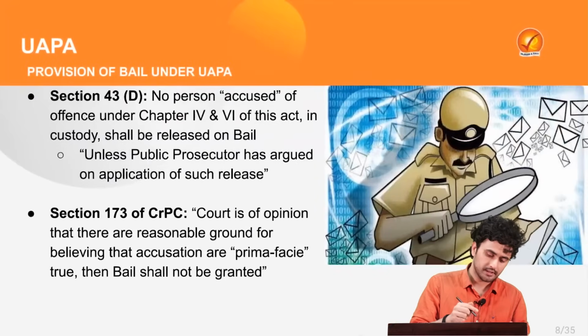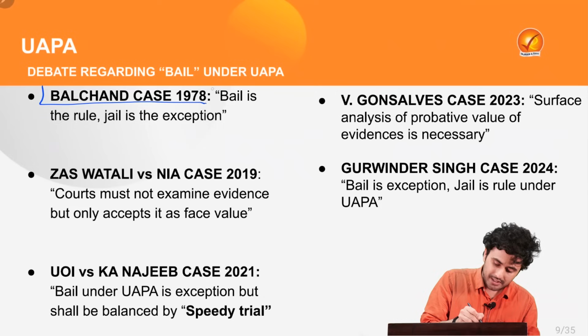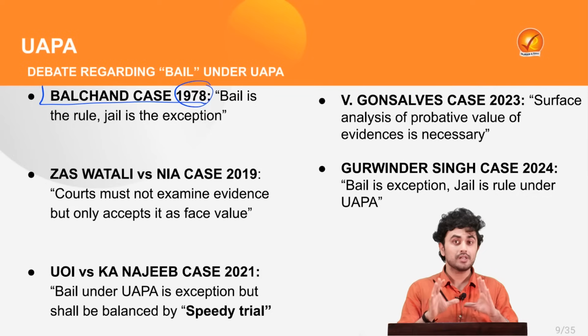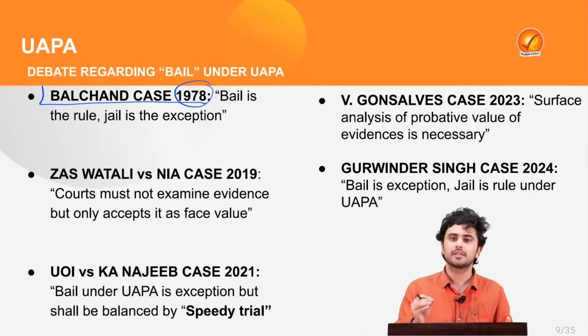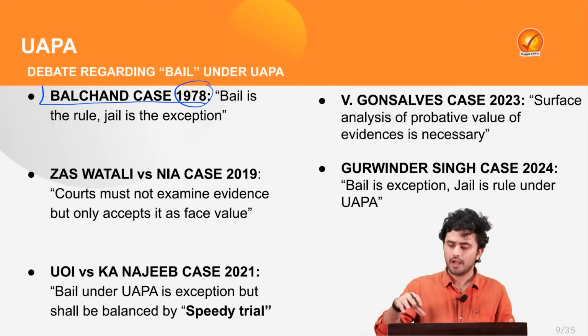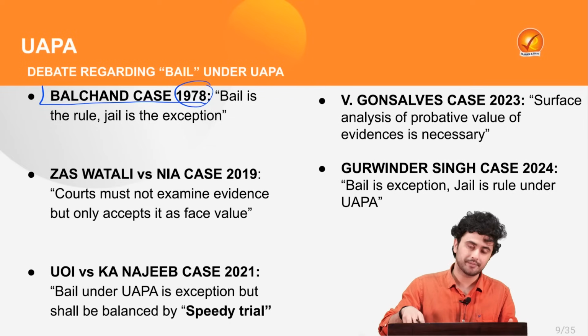So was held in the Balchand case of 1978, which we'll come to a bit later. First, let's see what the debates surrounding the bail provision are, and to understand that, let's see how the bar for bail under UAPA has been set.